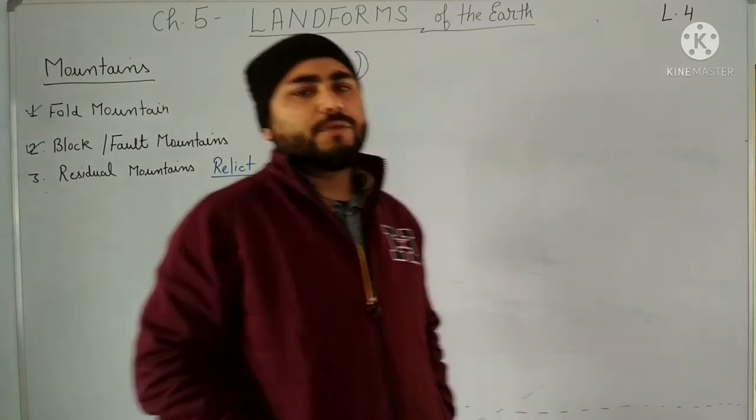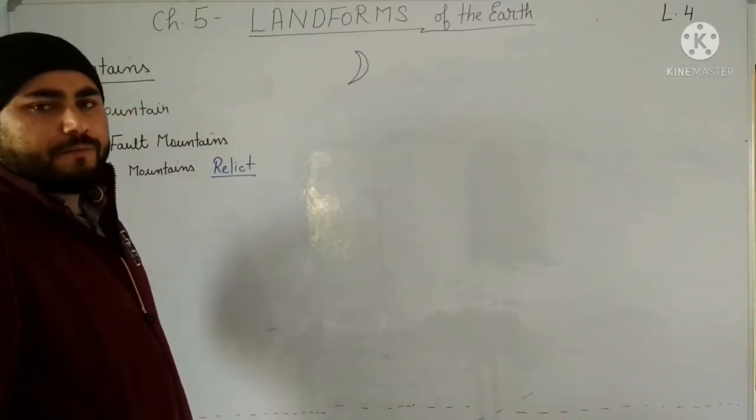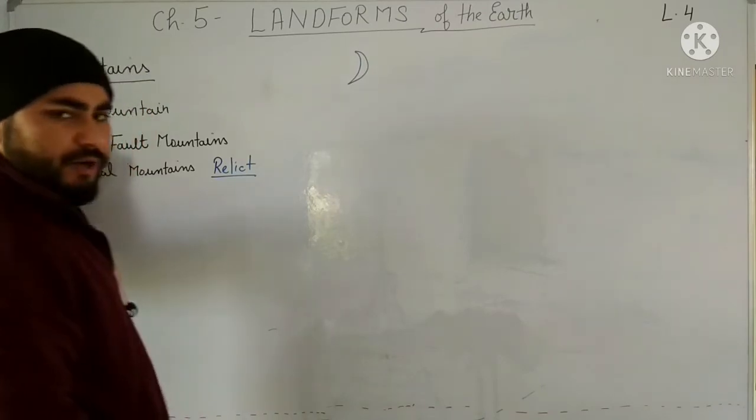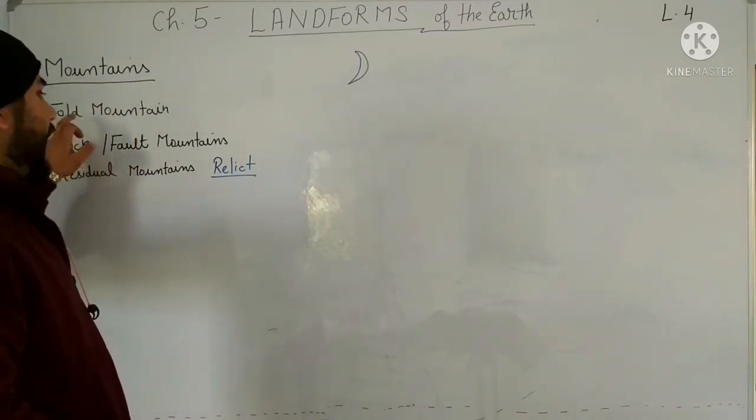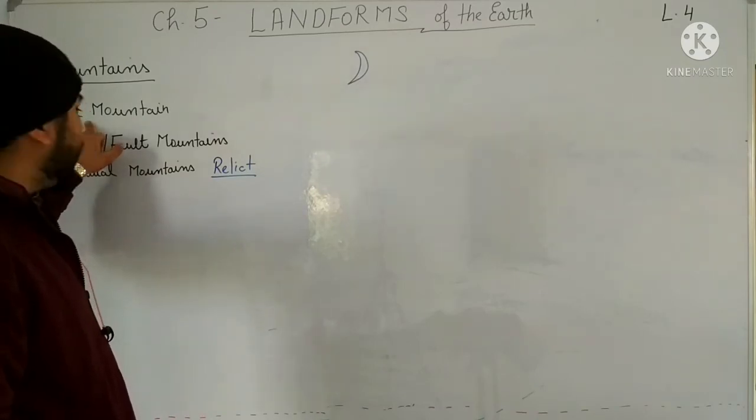Getting it or not? So what we have studied in this lecture: we have studied about the formation of mountains, about fold mountains, how they are formed, types of fold mountains, young fold mountains and old fold mountains.